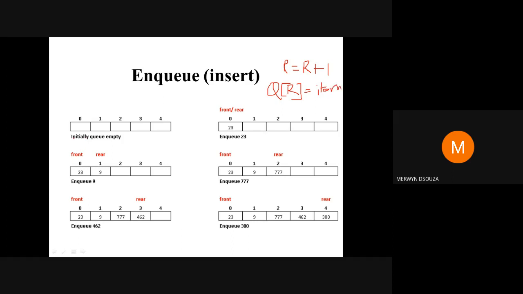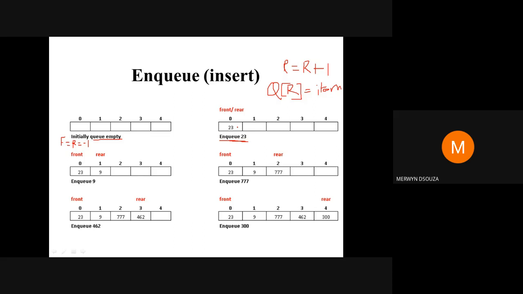So initially when the queue is empty, you are going to assume that the value of front and the value of rear is equal to -1. So when the queue is empty, both these pointers F and R, front and rear, are equal to -1. The first operation that we want to perform is NQ 23. That is, we are going to try to insert 23 into the queue.